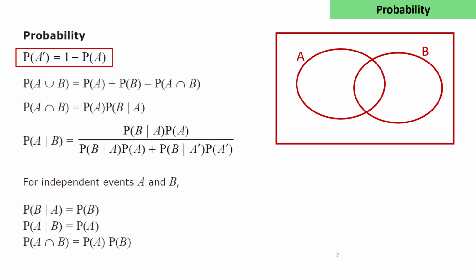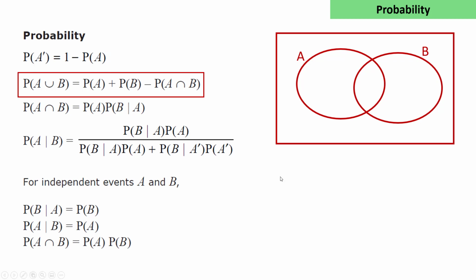It's useful to look at the A-level section, which has a bigger list of formulas which can act as a useful aide-memoire during a stressful examination. Let's look at these formulas that relate to probabilities in a Venn diagram. First, the probability of A or B, A union B, is P(A) plus P(B) minus P(A intersect B).